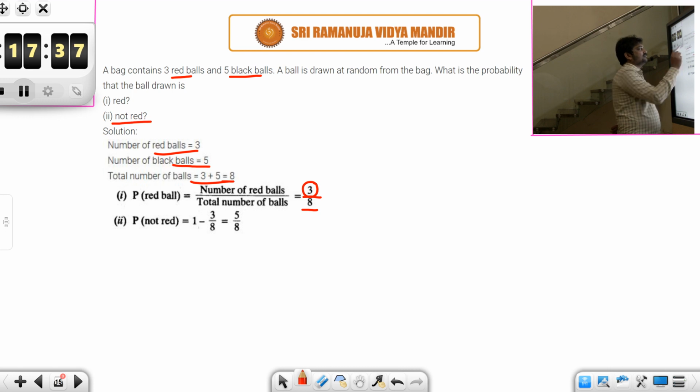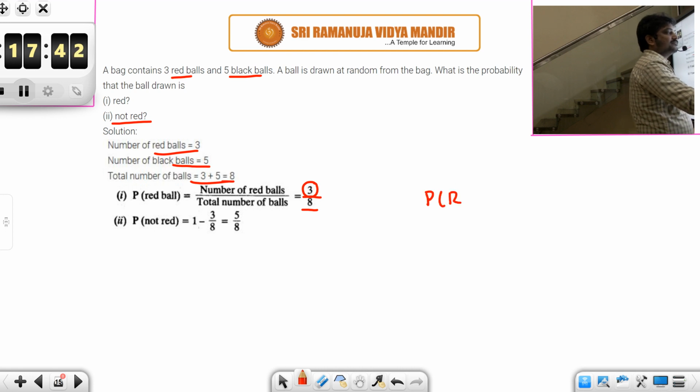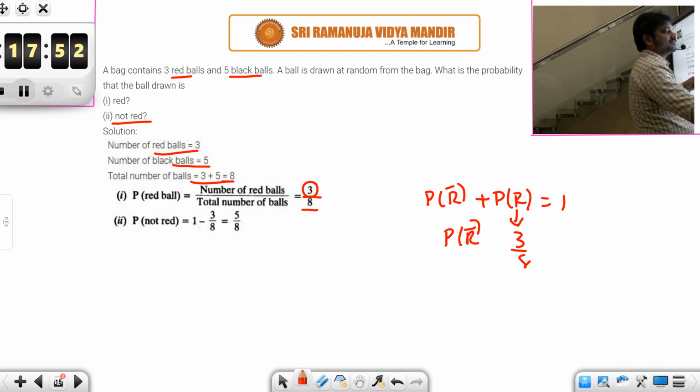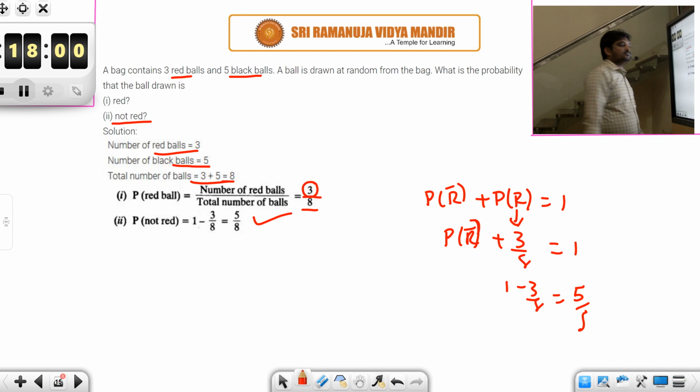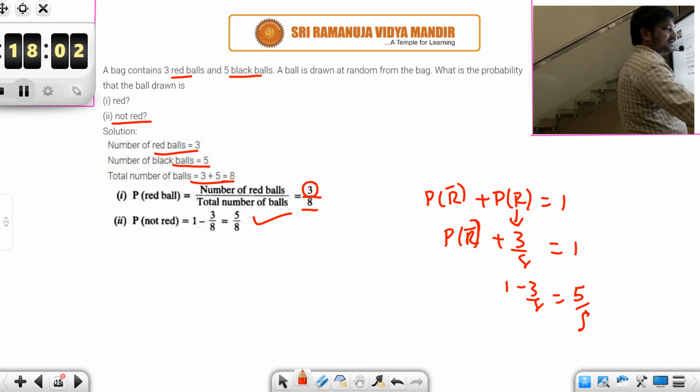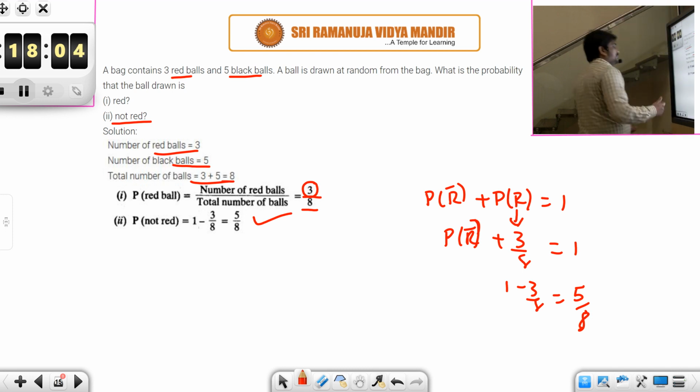Similarly, what is the probability of getting not red? We know that probability of red plus probability of not red is 1. We have got probability of red as 3 by 8. So probability of not red plus 3 by 8 is equal to 1. From this you will get 1 minus 3 by 8, that is 5 by 8. So the probability of getting a not red ball, or you could say the probability of getting a black ball.